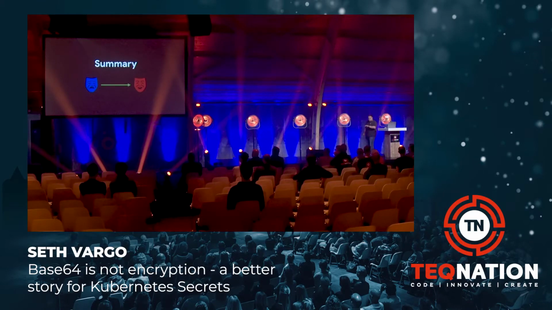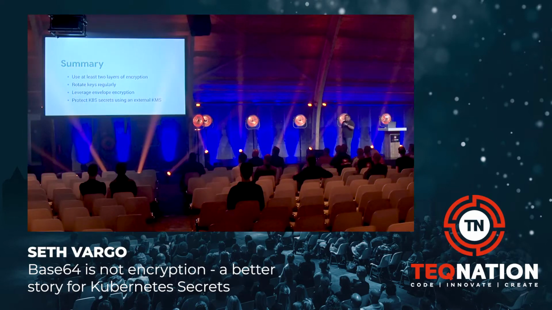So to kind of wrap everything up, here's the summary slide. If you take away one thing, it's this slide. Use at least 2 layers of encryption. Application layer encryption is a really good top-level encryption. File system or machine-level encryption is a really good low-level encryption. This protects data as it moves throughout the system and as it's stored on tape backups.